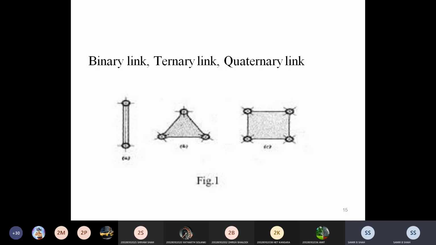So one or two times this may be asked in your exam, how many links are there in the quaternary link. At that time the answer is four different points, four links. If binary, then two; ternary, then three. Okay, so 2, 3, and 4, and these three are the types of rigid link.